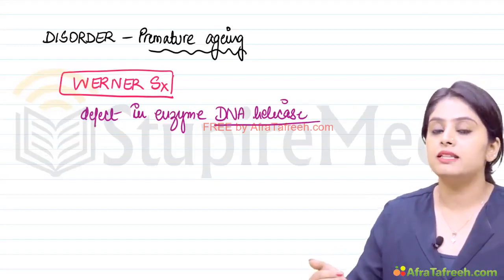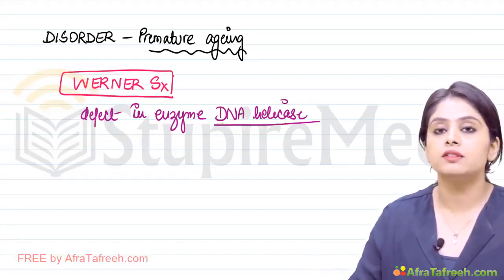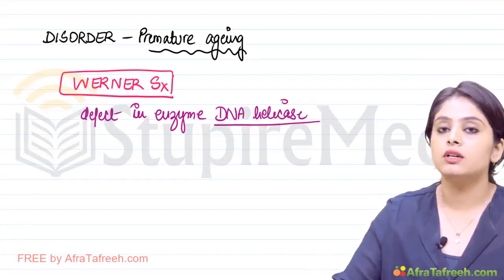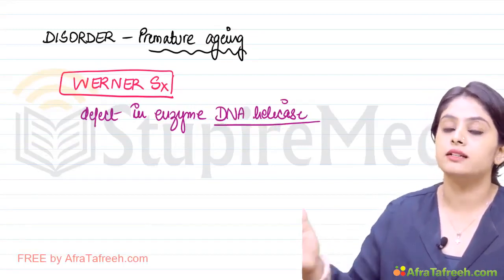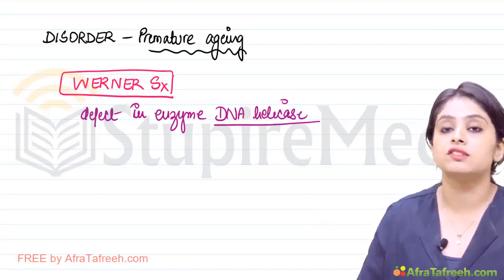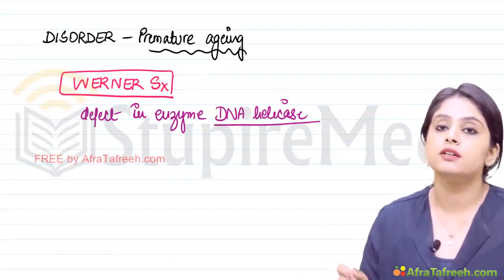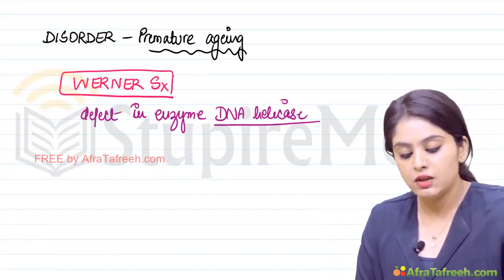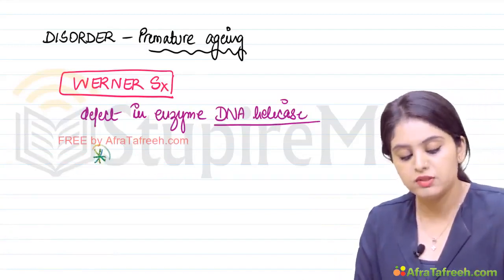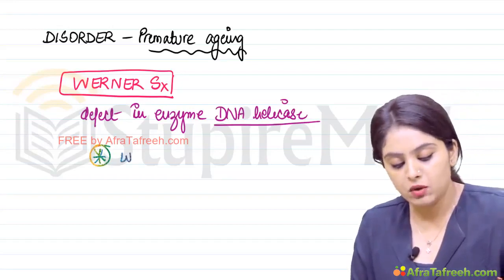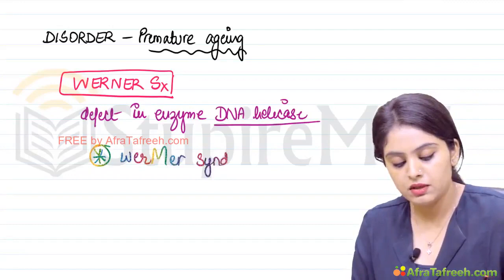So probably by the age of 8 or 10, the person has already attained what a regular individual would attain at the age of 70 or 75. So this is premature aging. The name of the syndrome is Werner syndrome. Now there is one very common source of confusion that most students have. There is also something known as Wermer syndrome.